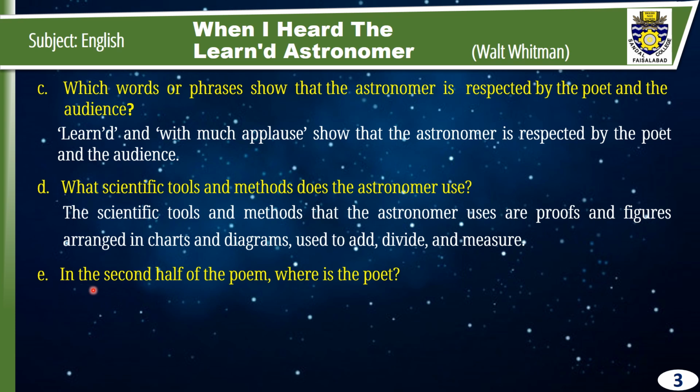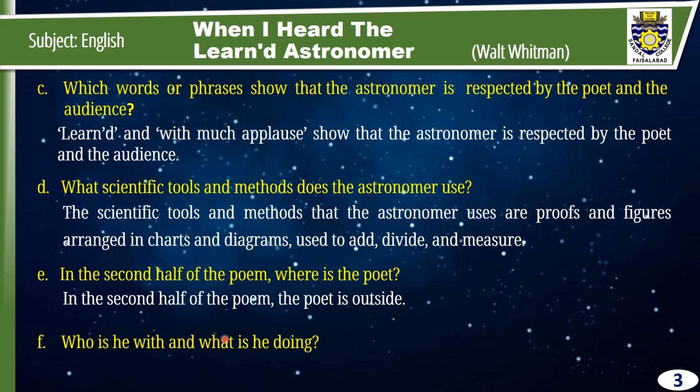E. In the second half of the poem, where is the poet? The answer is, in the second half of the poem, the poet is outside. F. Who is he with and what is he doing? The answer is, he is alone and he is looking at the night sky.